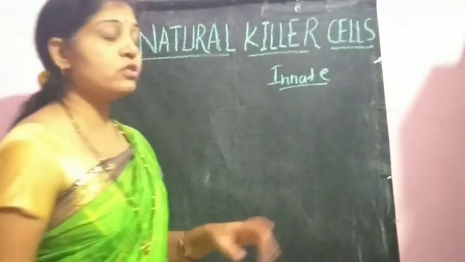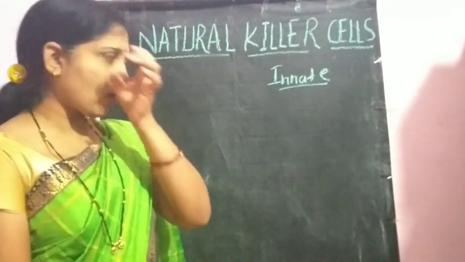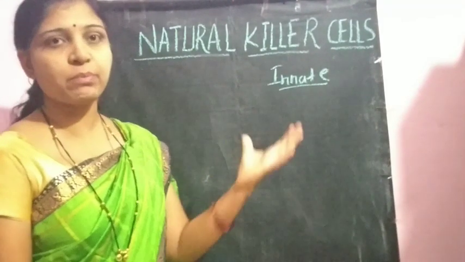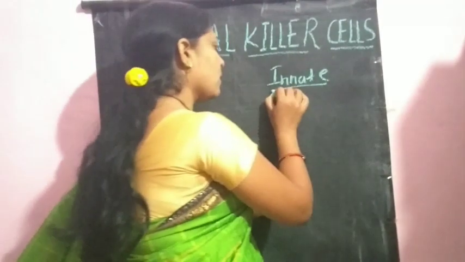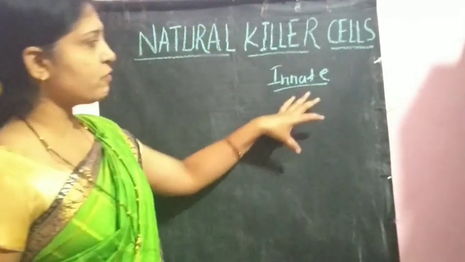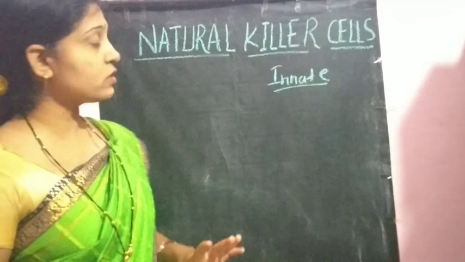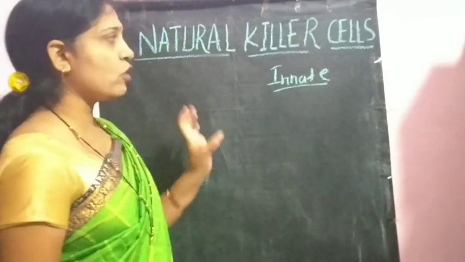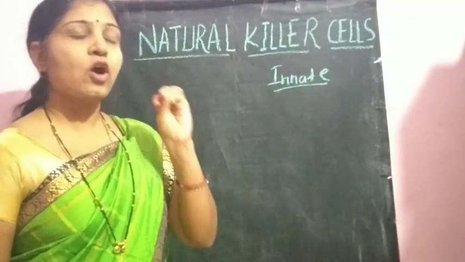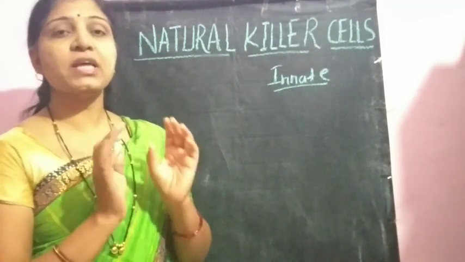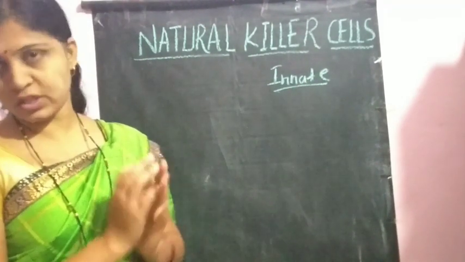In my previous lectures, the introduction to immunity, we discussed the innate immune response and the adaptive immune response. You can see those videos, in which we get detailed information about these types of immunity. Today we are focusing on the function of natural killer cells, and how they play an important role within the immune response.